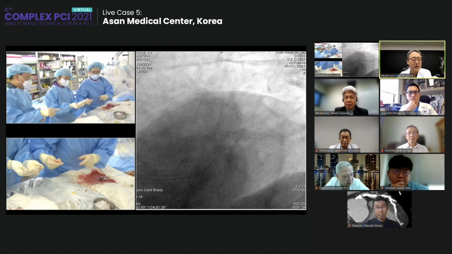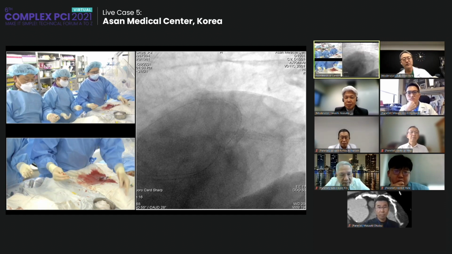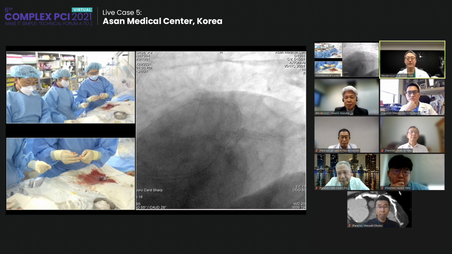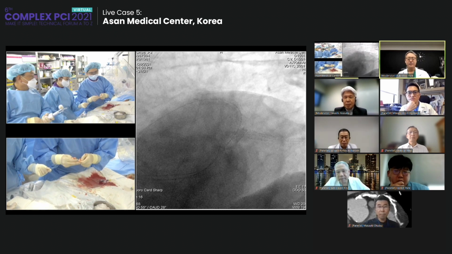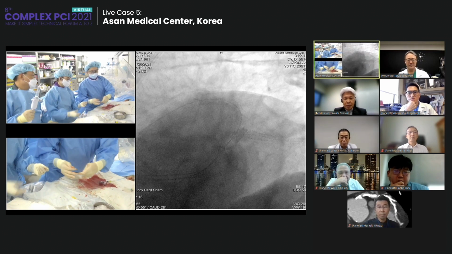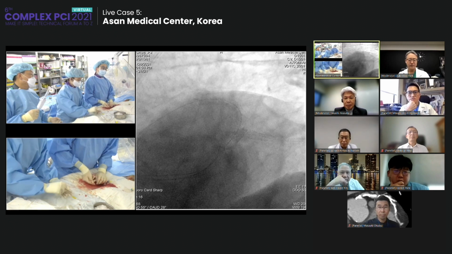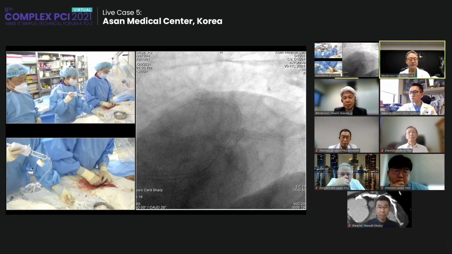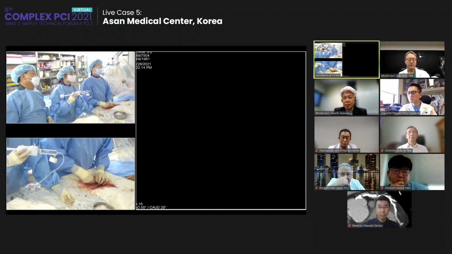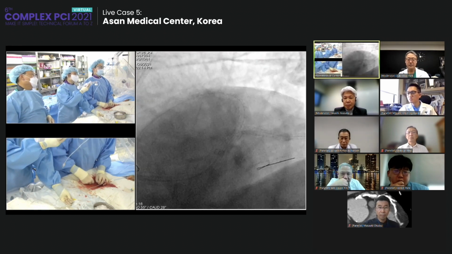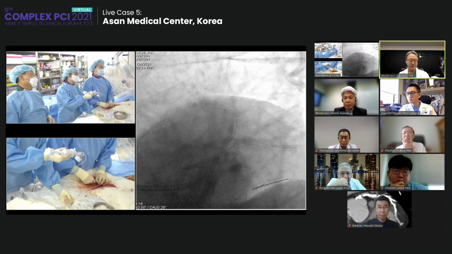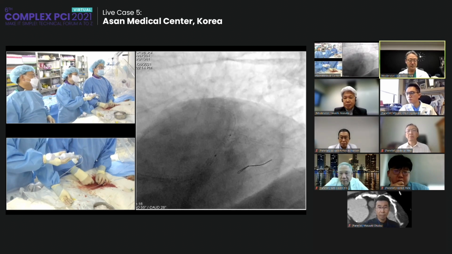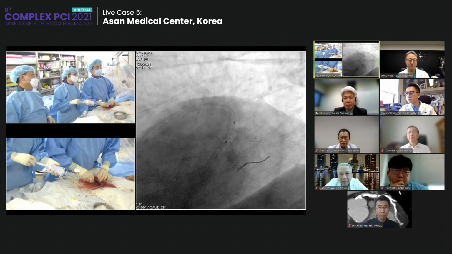Yes. 3.5 cutting is the maximally available diameter. So I use the biggest one and apply 20 ATM. And I will further dilate with the 4.0 NC, a very strong one, to maximize the opening of the LAD. This is 4.0 again. And let's dilate again.